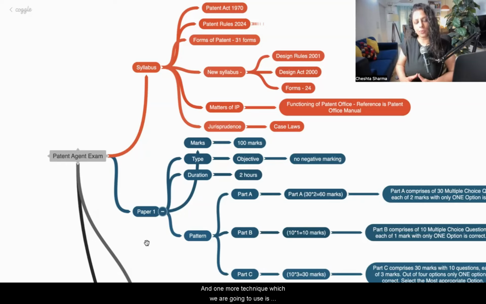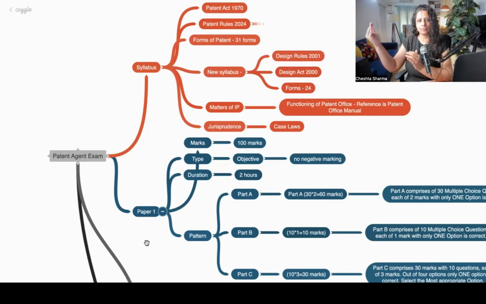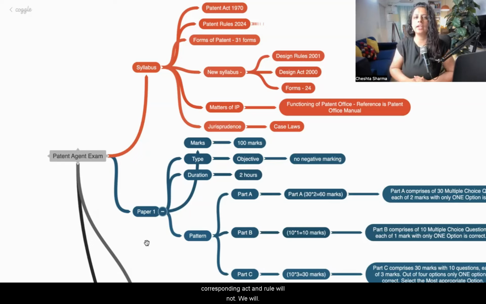One more technique which we are going to use is called systematic learning. Initially we will learn the basic concepts and the basic terminologies, and then we will learn the procedure. Then we'll add examples to it. And in the end, we will read the corresponding act and rule.